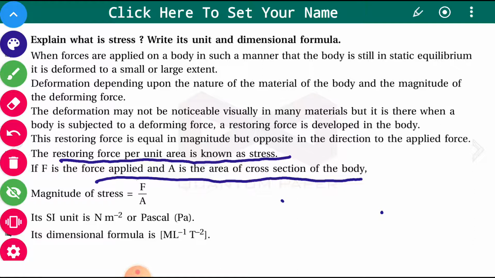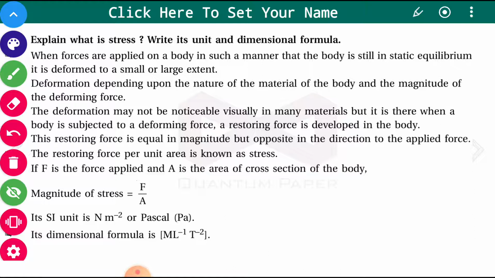This F is the applied force, and A is the area of cross section of the body on which the force is applied. Then the magnitude of stress is force upon area. Its unit is Newton per meter square, or in the memory of the scientist, Pascal, that is Pa. Its dimensional formula is M¹ L⁻¹ T⁻².